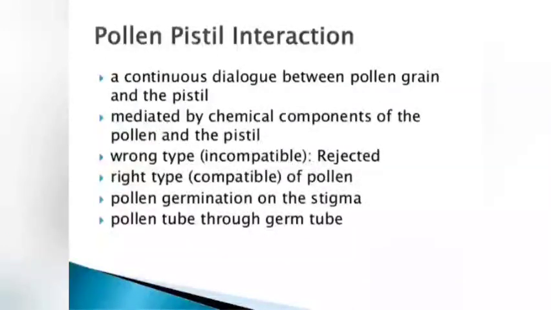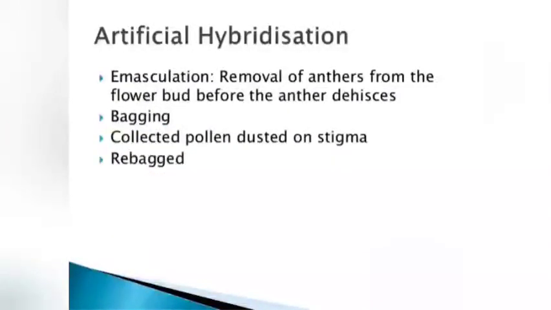Okay. So after this pollen-pistil interaction, we'll study another process which is called artificial hybridization. So in this world today, for improving the varieties of the crop, we are undergoing a technique which is called as artificial hybridization.